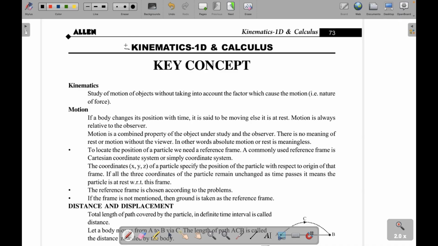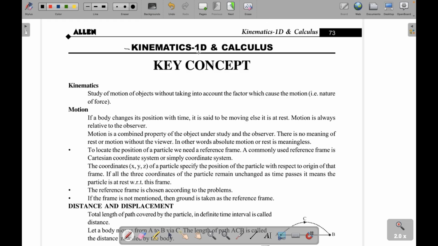Dynamics is when you are interested in the force that is causing the motion. Say you have a machine, or a car that is accelerating at some speed. The engine is the source of the acceleration, it is generating torque. So when you calculate that force, that comes under dynamics.